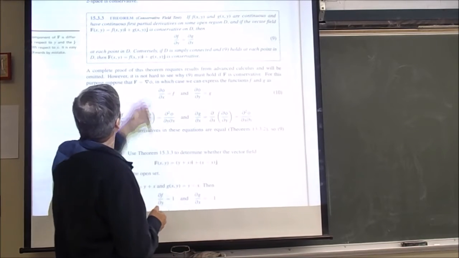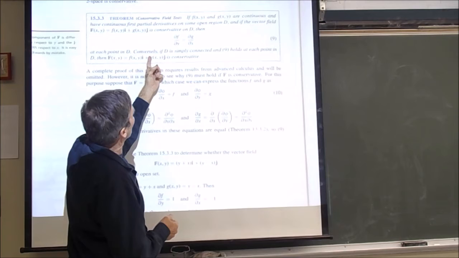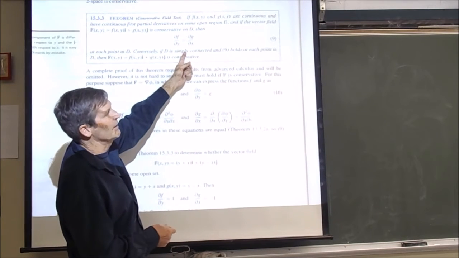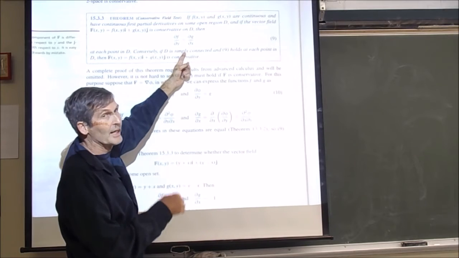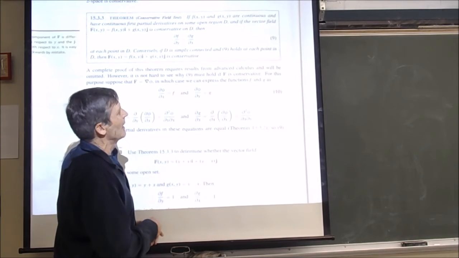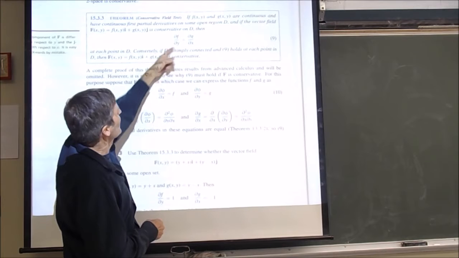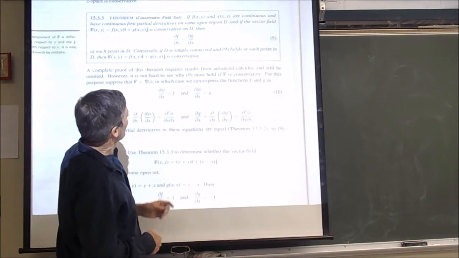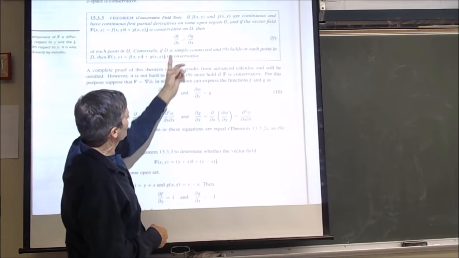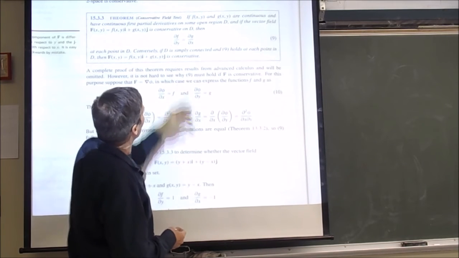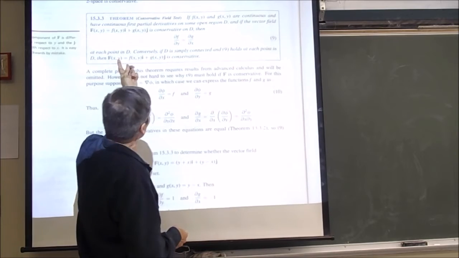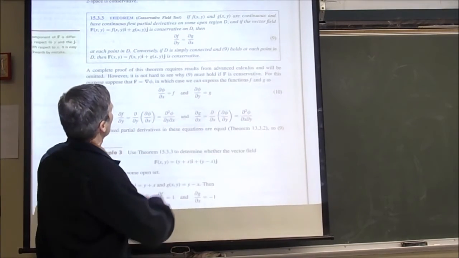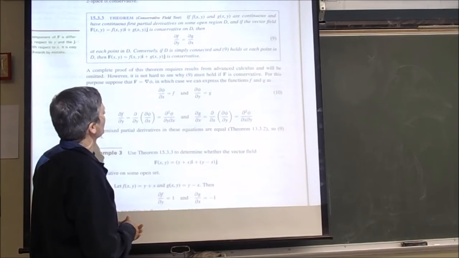The converse says if D is an open, simply connected region, where simply connected means that it has no holes in it, not even a point taken out in the middle, and that's actually very important, and this holds, then it's conservative. So you just need that one stipulation that there are no holes in the region on which you're claiming it to be a conservative field.